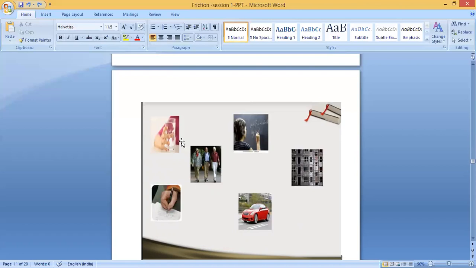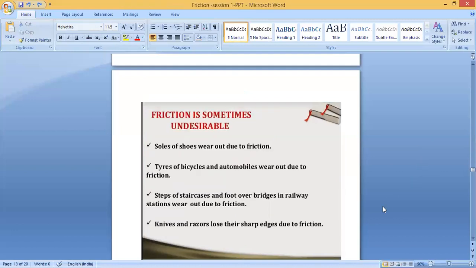You can see here, you can hold this glass because of the friction between the glass and the hand. Here he can write because of friction between the blackboard and the chalk. You can walk on the road because of friction between your feet and the road. You can write on paper because of friction between pen and paper. The vehicles are moving because of the friction between road and the wheel, the tire. In construction places also, if there is less friction, things will slip and move and will not hold in one place. Because of that, you can construct things. So it's very useful in daily life.